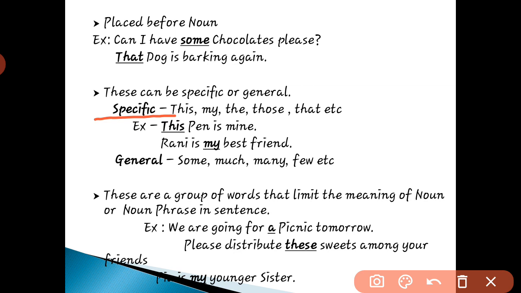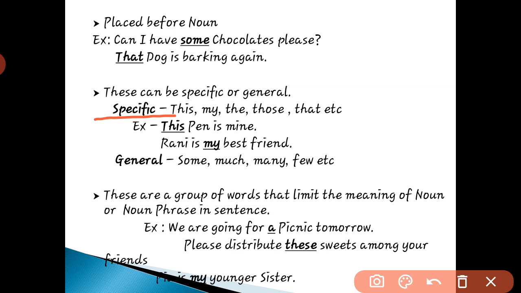Then, please distribute these sweets among your friends. Here sweets is the noun and these is the determiner. When we say these sweets, we are pointing out and limiting the meaning of the noun. We are talking about only these sweets, not any other sweets. Then, Pia is my younger sister.